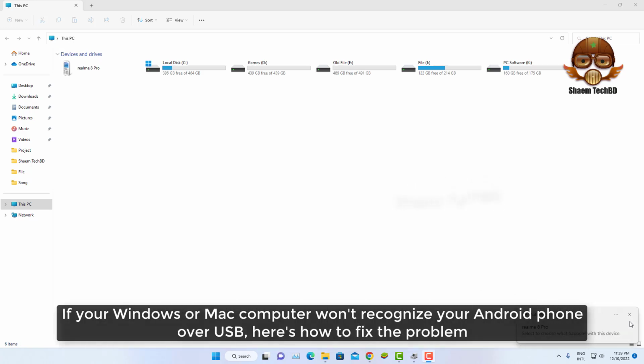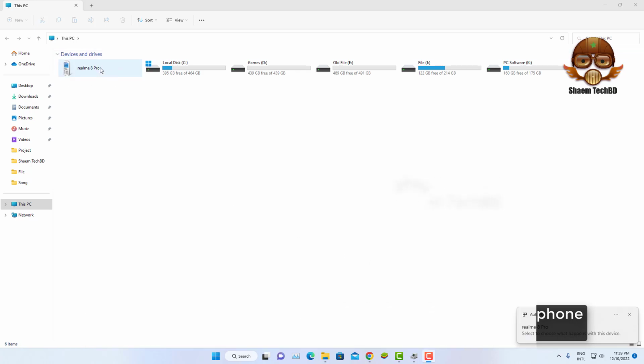If your Windows or Mac computer won't recognize your Android phone over USB, here's how to fix the problem.